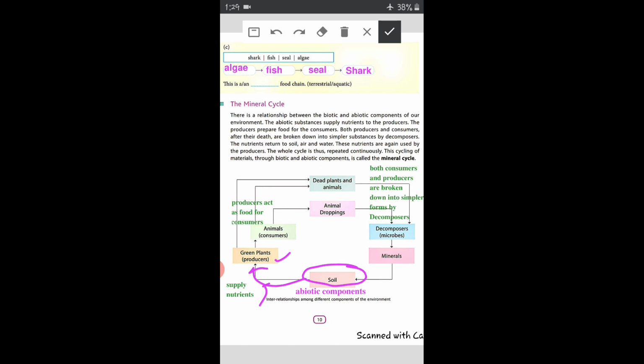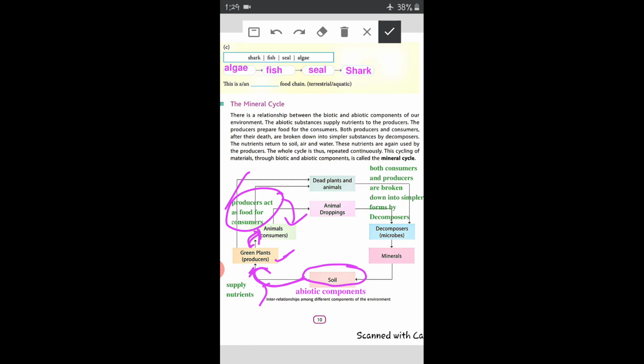Green plants are consumed by animals, so producers act as food for consumers. See here, soil gives nutrition to plants.